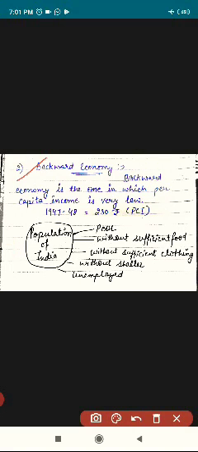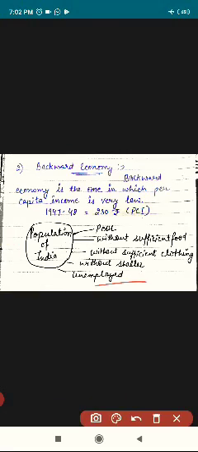Second feature is backward economy. Indian economy was a backward economy on the eve of independence, and backward economy is that economy in which the per capita income is very low. As I discussed in first point, the growth rate of per capita income was very low at that time, and in the year 1947-48 the per capita income of India was 230 rupees. What does that mean? That population of India was poor, without sufficient food, without sufficient clothing, without shelter, and unemployment was also present.